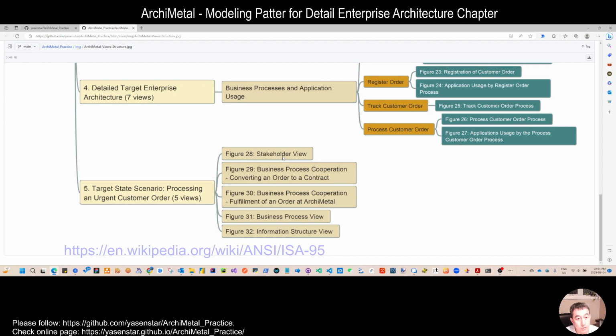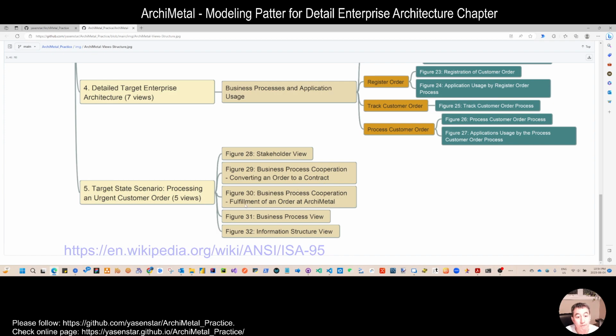Who are the stakeholders and what is their relationship? Then we will have two views about the process, because we need to show collaboration among the business processes. One is converting the order to a contract, which is normally our initiation.